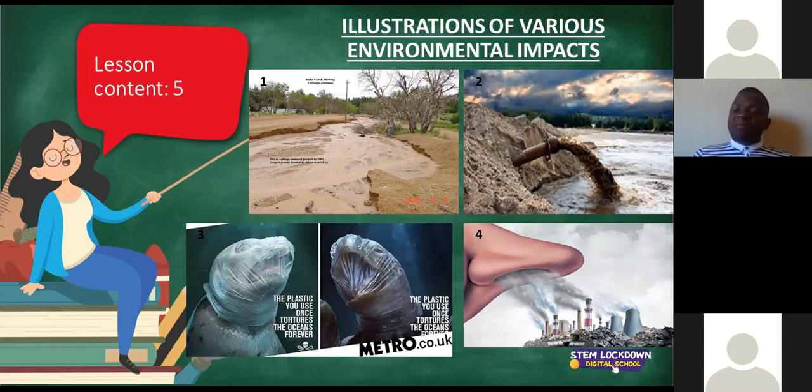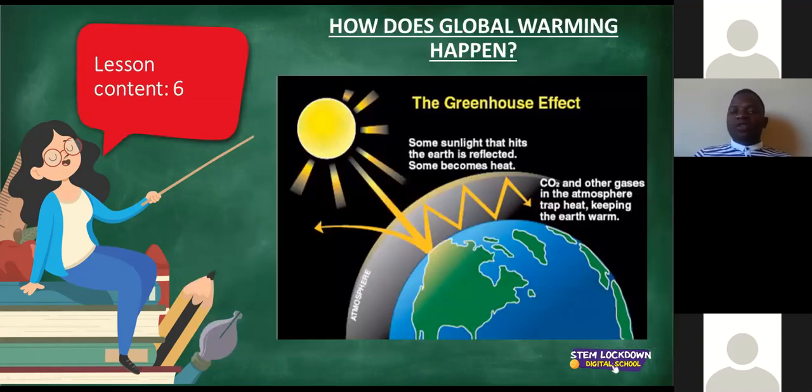The same factories, the same manufacturing organizations or stations that are there, they release toxic gases, which then harm and affect our lungs. And this is literally what happens. The next picture explains this in more detail. So what is this global warming that I spoke about or alluded to earlier?